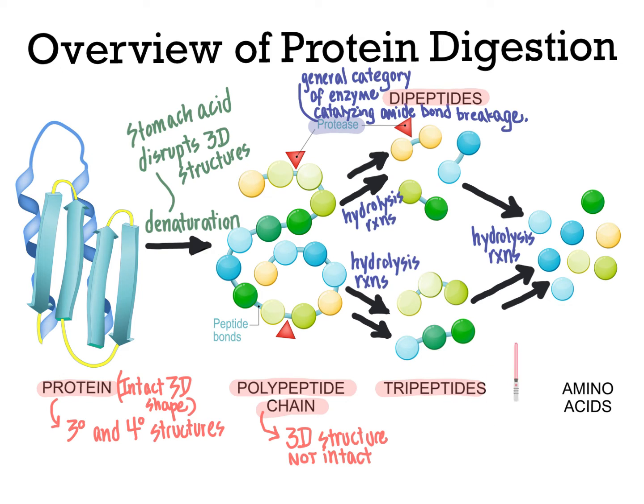Ultimately, then, through the action of enzymes, these smaller peptide units become broken completely down into the individual amino acids. And this is where, at this point, these individual amino acids can then be used for anabolic processes, or processes that build up complexity, meaning that these individual amino acids, under the directions of your genetic code, will be reassembled into the proteins that your body needs.